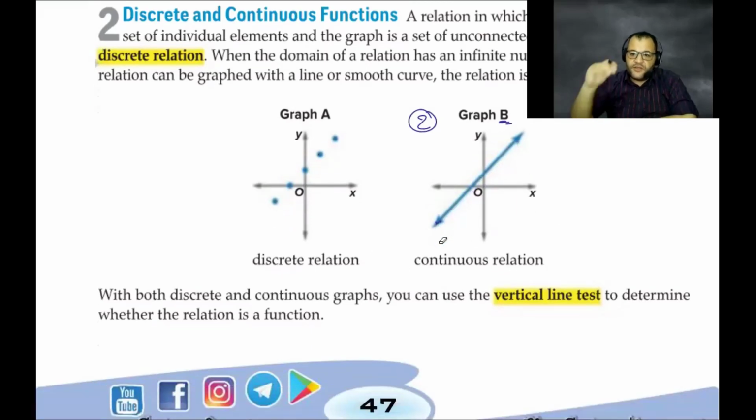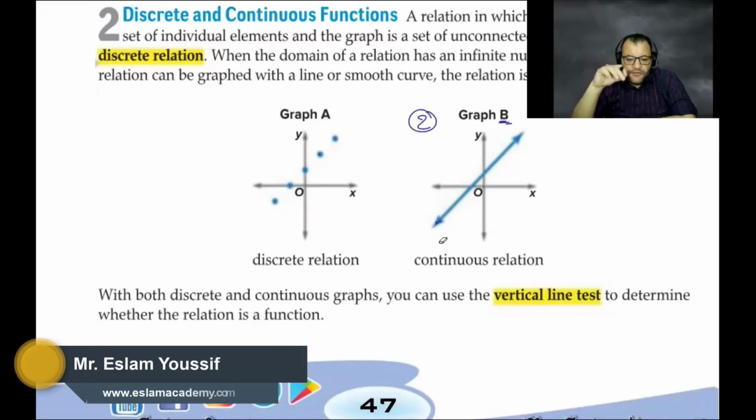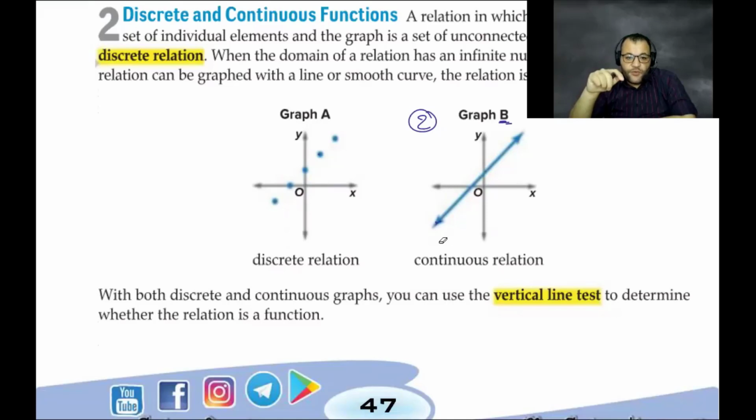So we have here the vertical line test. What is the meaning of the vertical line test? We use it to check if a relation is a function or not. If you can draw any vertical line that intersects the graph at more than one point, meaning more than one point lies on the same vertical line, this relation is not a function.